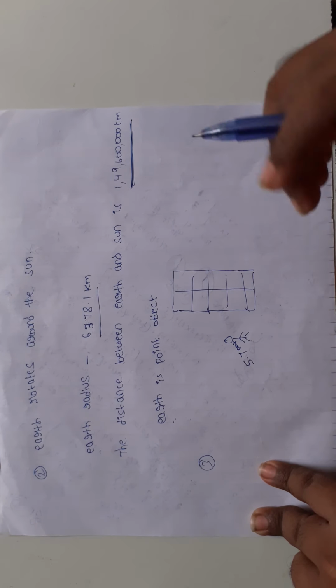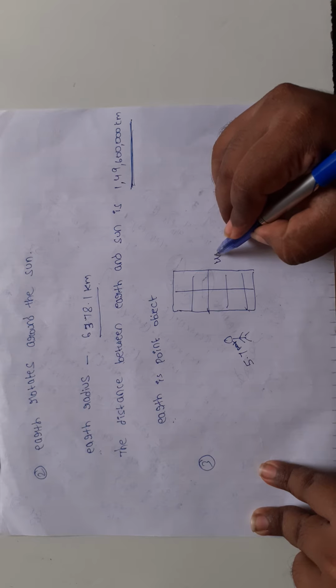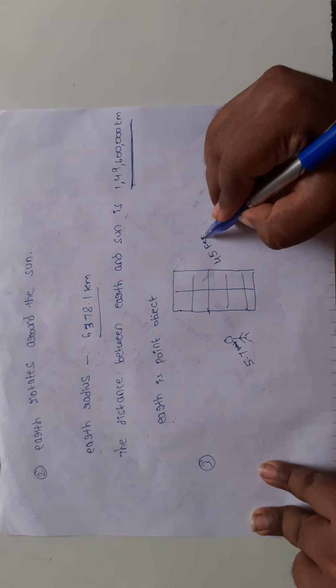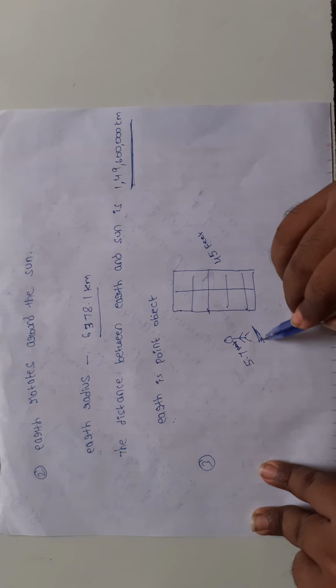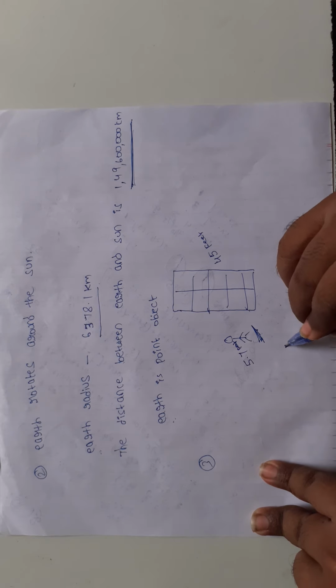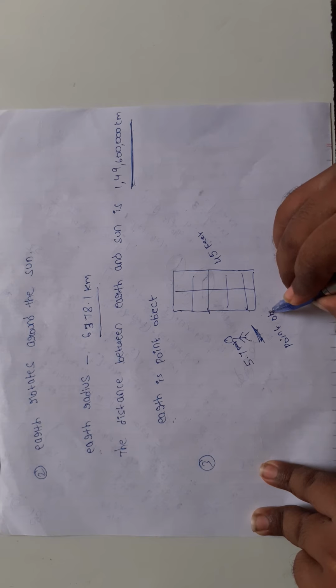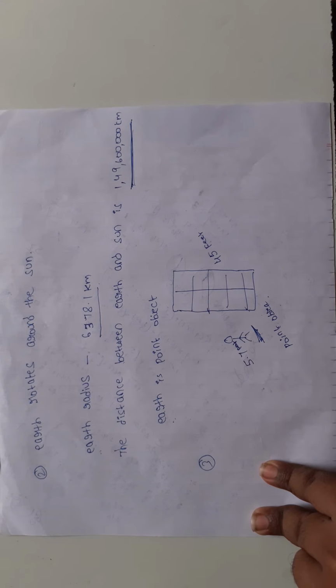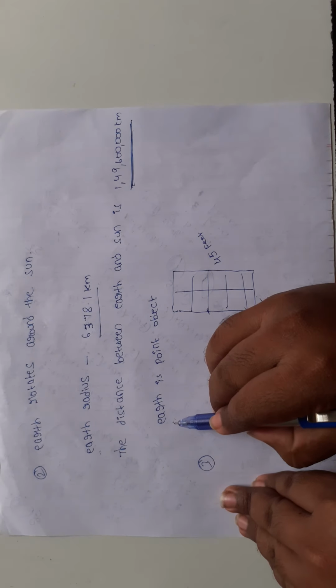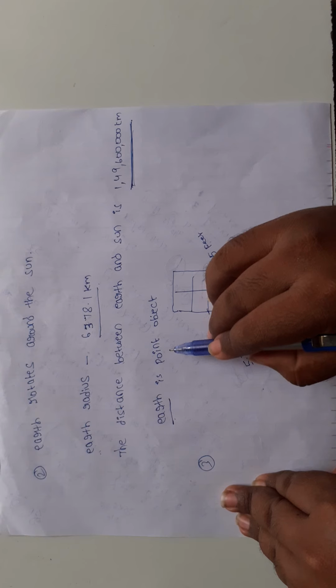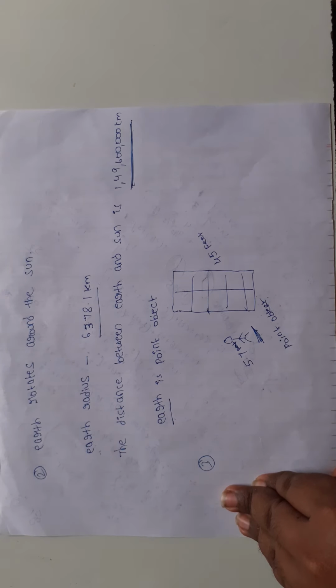The building height is nearly 45 feet. In that situation, the person is treated as a point object. Like this, in each example we discuss whether that object is a point object or not.